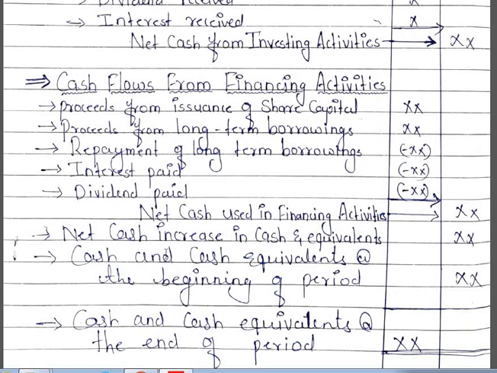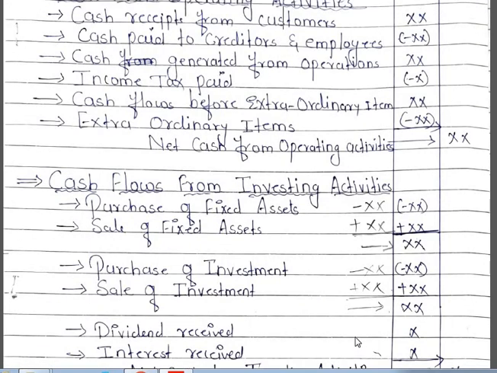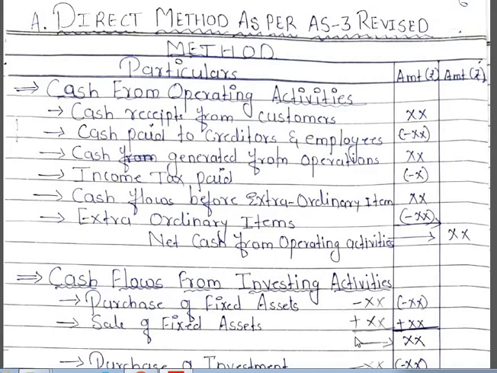Next, we need to find out whether there is a net cash increase or decrease in cash and cash equivalents. Here you will get the net cash increase or decrease in cash and cash equivalents. To that we add cash and cash equivalents at the beginning of the period, and after adding, we get the cash and cash equivalents at the end of the period. So this is the direct method as per Accounting Standard 3.